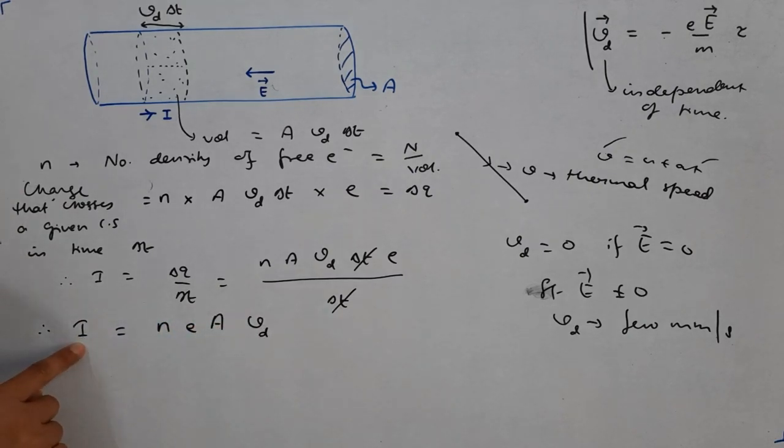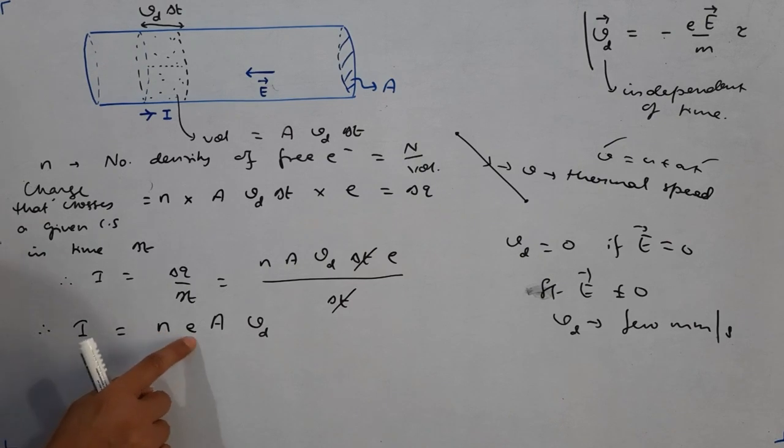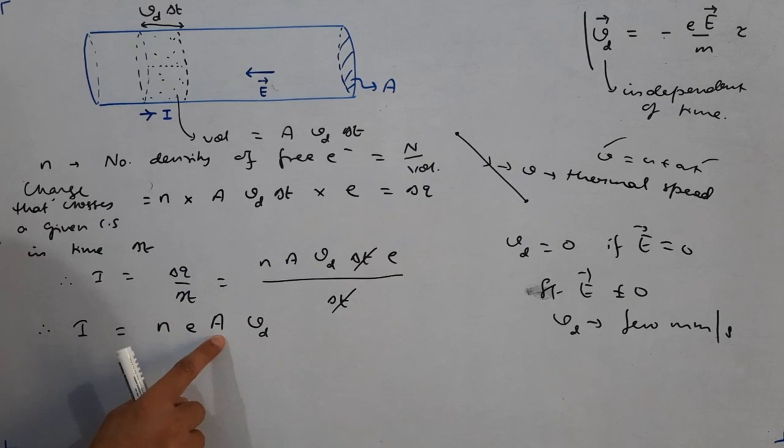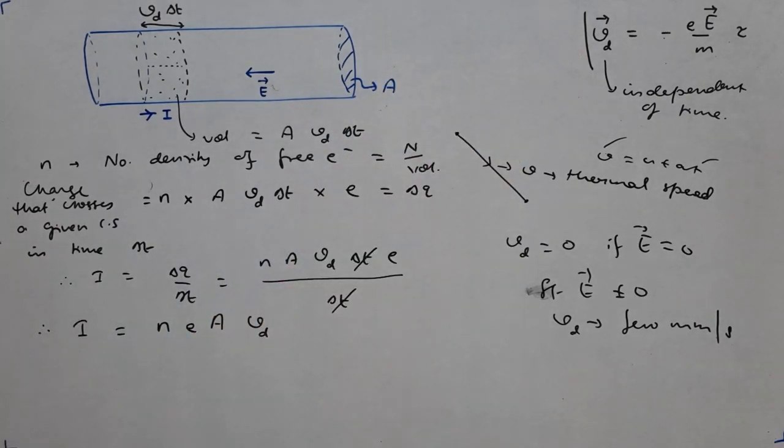I is the current through the wire. Small n is the number density of free electrons, that is the number of free electrons per unit volume. This is the magnitude of charge on an electron. This is the cross sectional area, and this is the drift speed, which is given by this particular formula.